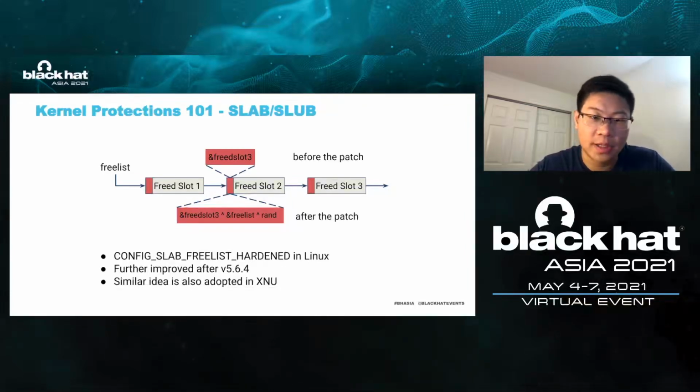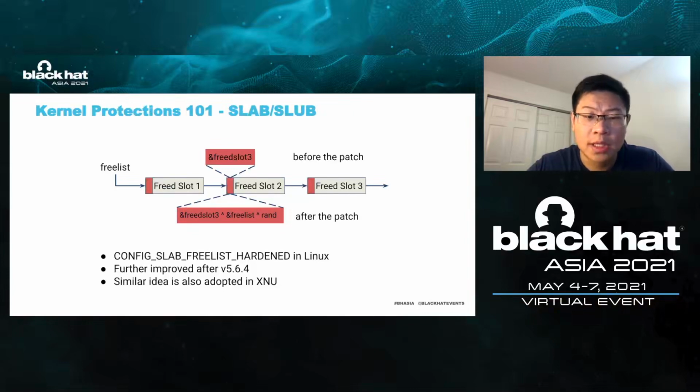After the patch is applied, the first 8 bytes of the freed slot store the XOR result of, first, the address of the next slot, which is free slot 3 in the diagram, second, the address of the free list head, and third, the random number. Without the patch, the adversary can forge a fake address using heap buffer overflow and mislead the kernel to return the memory region indicated by the fake address in the next allocation. This allows the adversary to tamper with the data stored at the fake address.